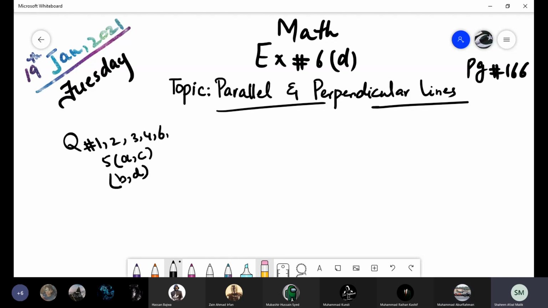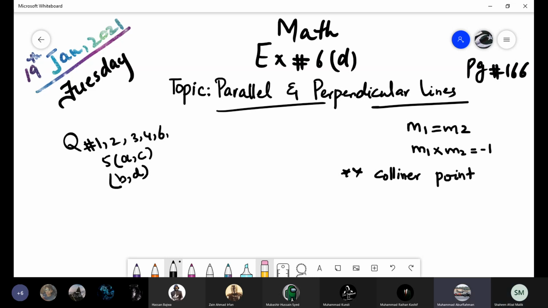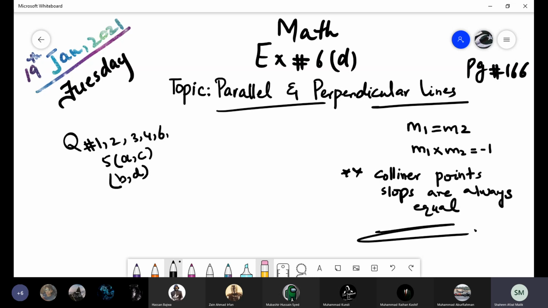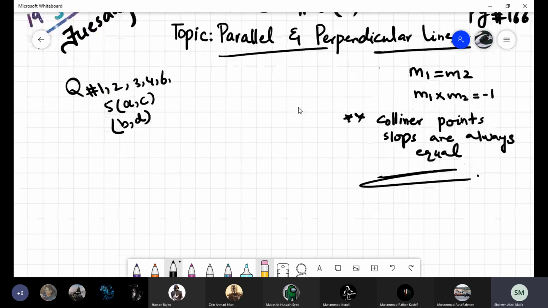So everyone has the concept that the slopes of parallel lines are equal to each other. For perpendicular lines, the product of the slopes should be equal to -1. And for collinear points, their slopes are always equal. Just remember these points. Then we will continue with the 5B part, with the perpendicular one.